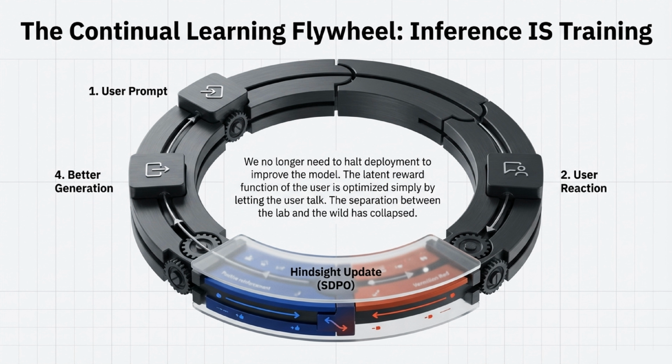This brings us to the continual learning flywheel, where inference fundamentally is training. The cycle is simple. A user prompt leads to a user reaction, which triggers our hindsight update, ultimately resulting in better generation. We no longer need to halt deployment to improve the model. The latent reward function of the user is optimized simply by letting the user talk, collapsing the separation between the lab and the wild.